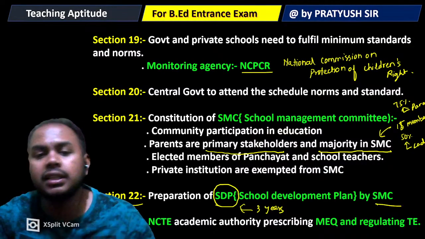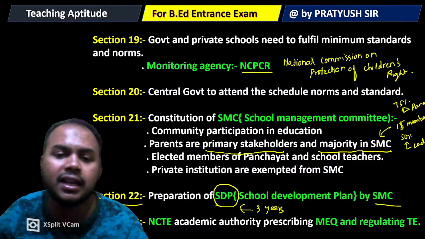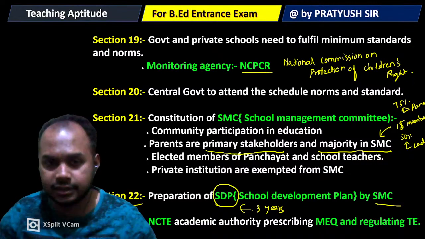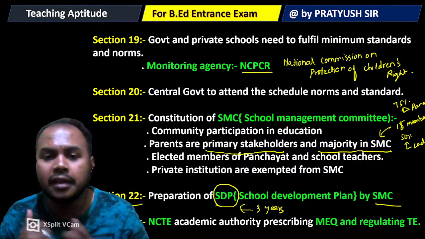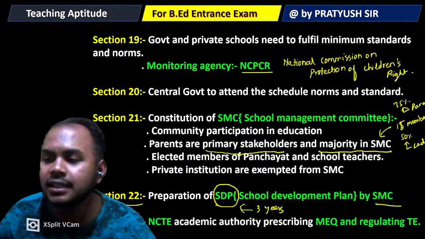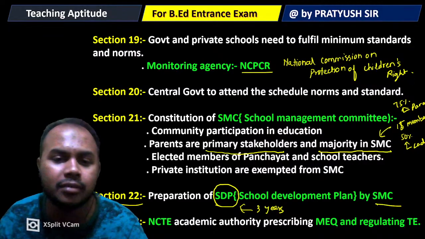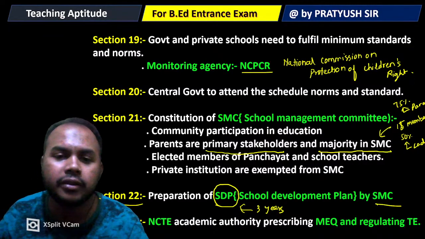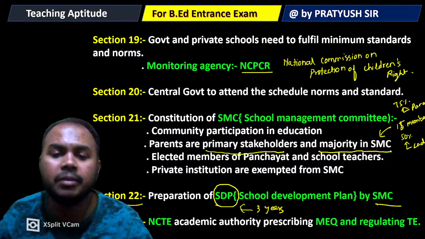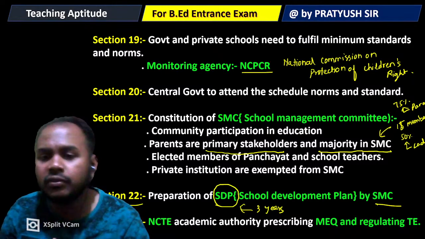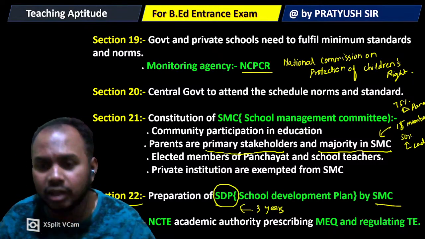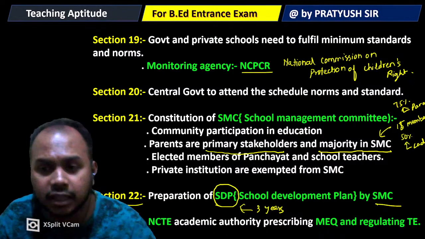Next, section 23 is basically NCTE is the academic authority. Section 23 of RTE gives the power to NCTE. NCTE is nothing but National Council for Teacher Education. Basically, it is the academic authority for prescribing the minimum eligibility qualifications and regulation of teacher education.